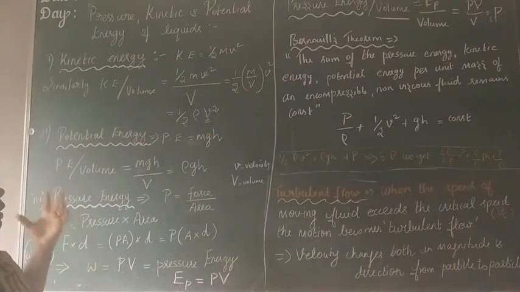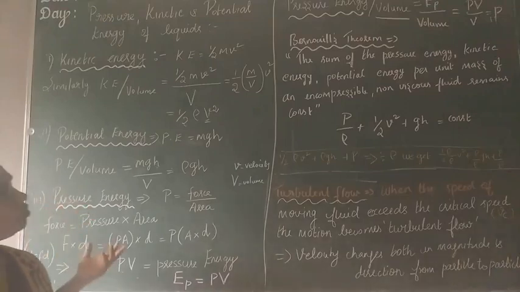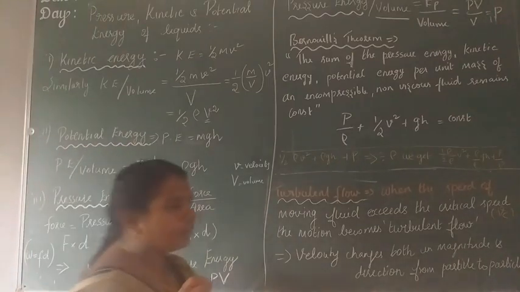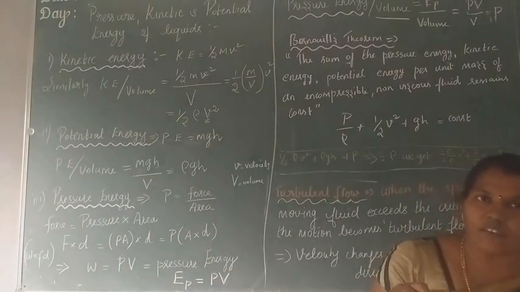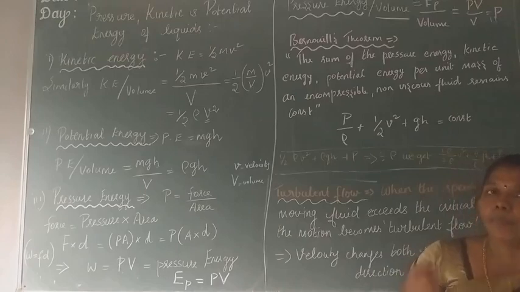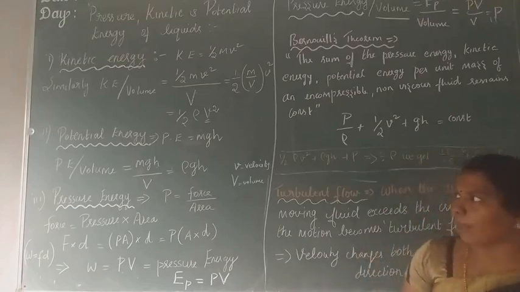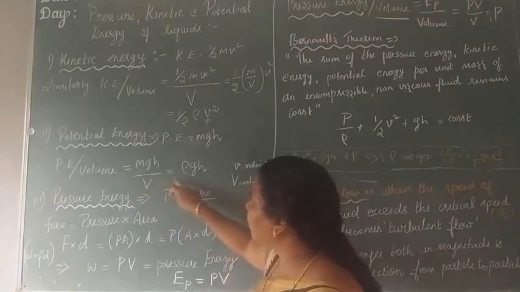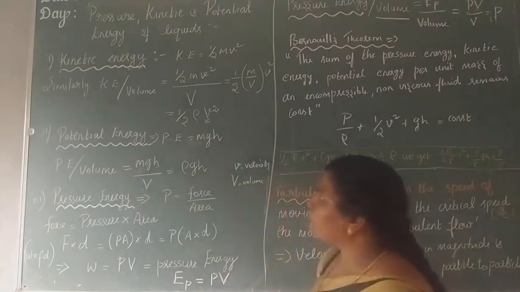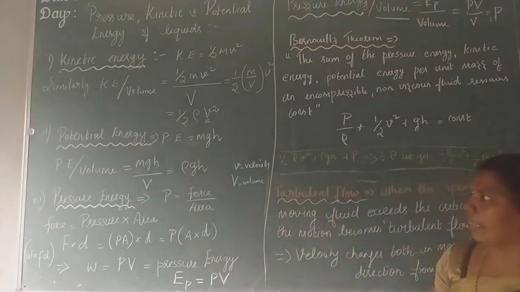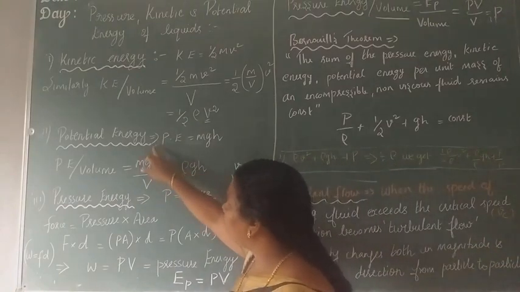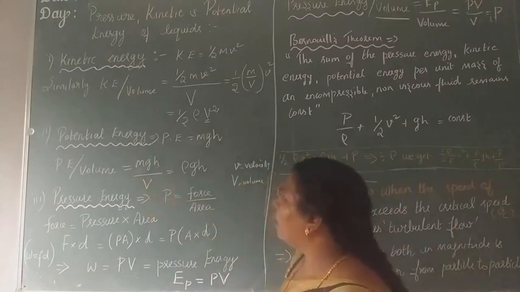A fluid must possess kinetic, potential and pressure energy. Next, the potential energy. What is the potential energy formula? It can be written as mgh, the general formula. To find the potential energy per unit volume, I divide by V. Mass by volume is the density, rho. So that is rho into g into h. Therefore, the potential energy per unit volume is rho g h.